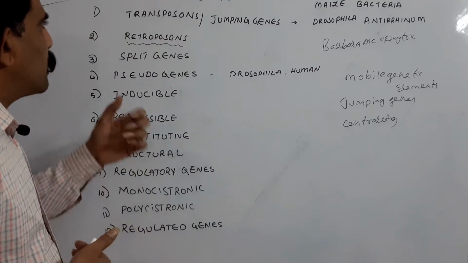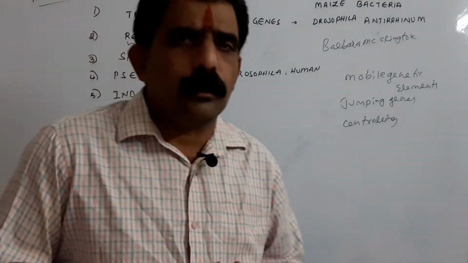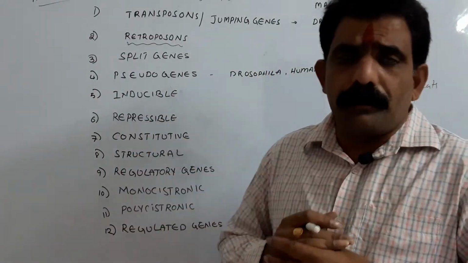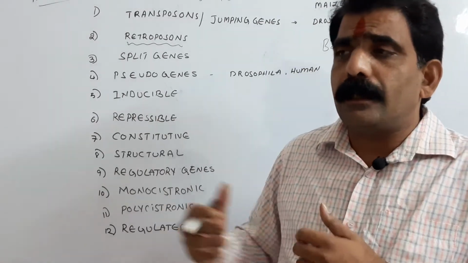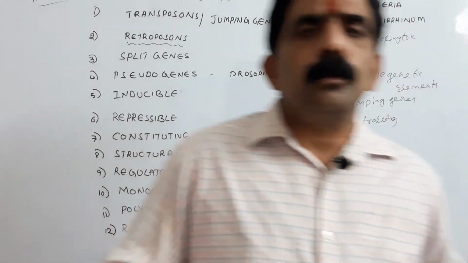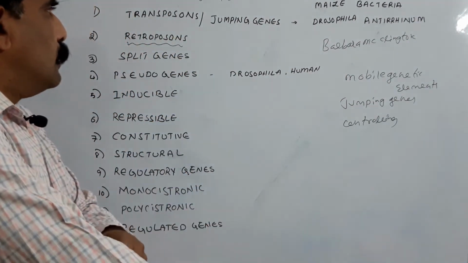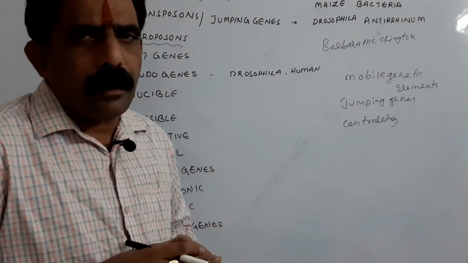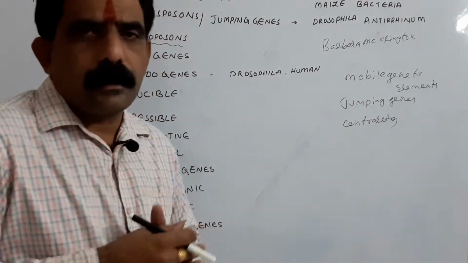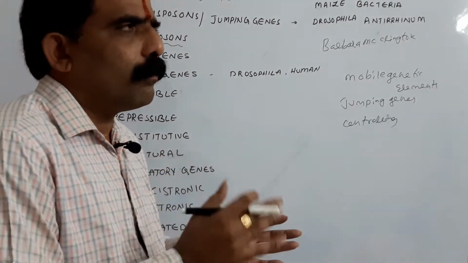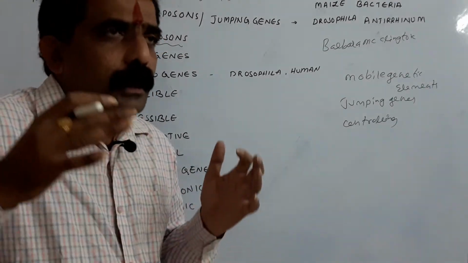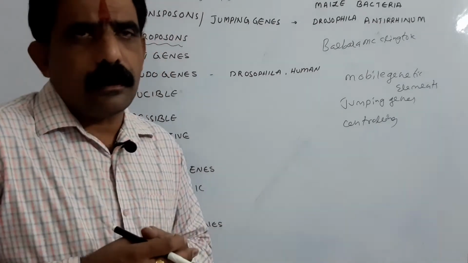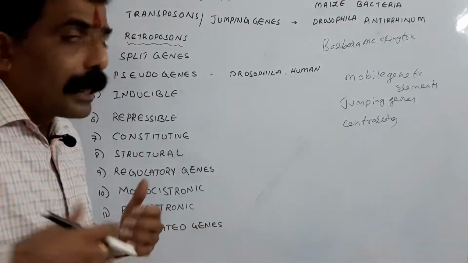So coming to the first one, transposons. So what are the transposons? Transposons are the jumping genes, otherwise mobile genetic elements, otherwise controlling elements. Actually, these transposons can be removed from one part of the DNA and can be added to the other part. Within the genome, they can move from one place to another place. So such genetic elements which move from one place to another place within the genome are said to be transposons.